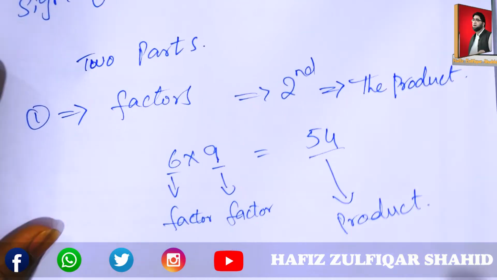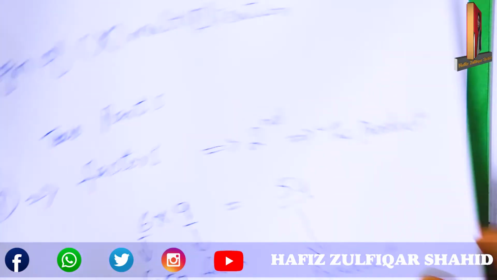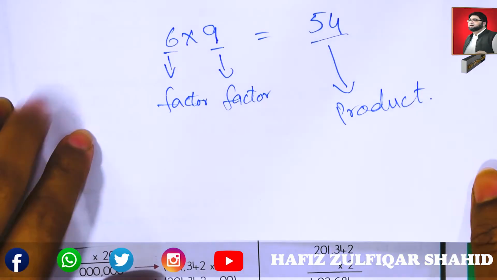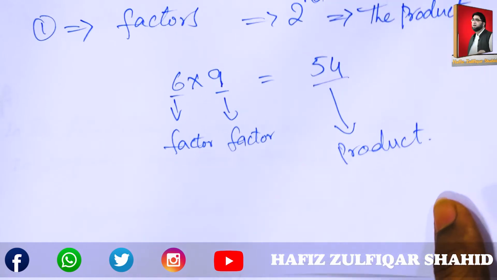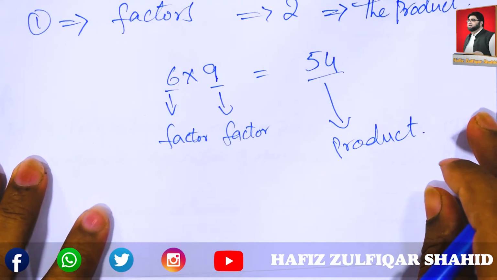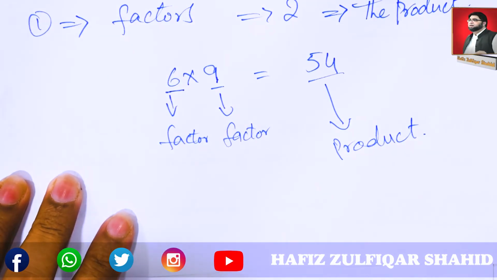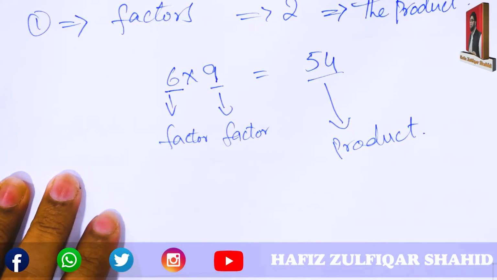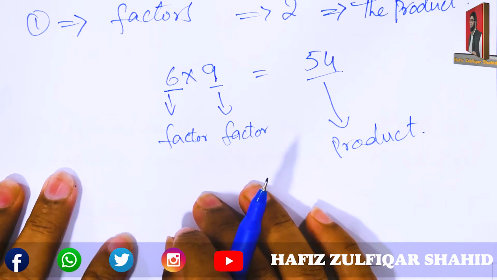Now these factors also have names. The number by which a given number is to be multiplied is called the multiplicand, and the number which is to be multiplied by another is called the multiplier.